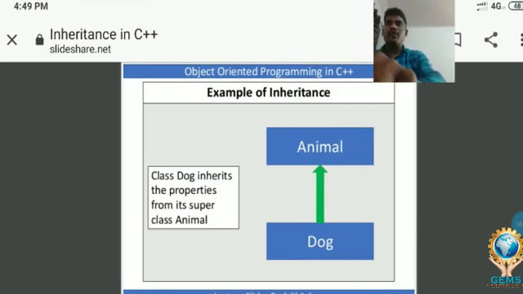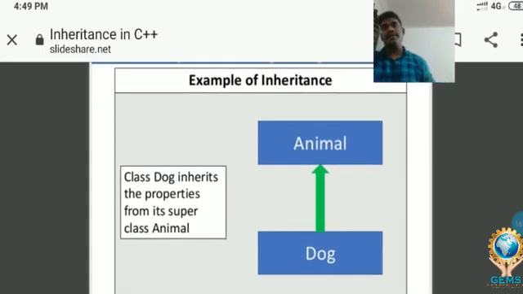Example of inheritance. For more clarification, just look here. Two classes are given. The first one is animal, second one is dog. So dog inherits the properties from its superclass animal. What is the superclass here? Animal is the superclass. What is the subclass here?